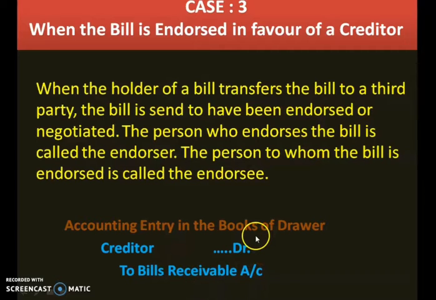The bill is moving out from the drawer's hand to the creditor. Debit the receiver. Who is the receiver of the bill? Creditor is the receiver of the bill, so we have debited him. And bills receivable is an asset. When an asset decreases or when an asset moves out of the business, it is to be credited.